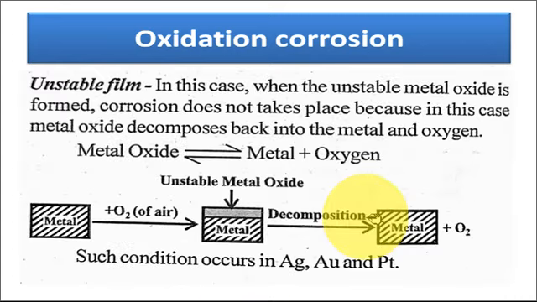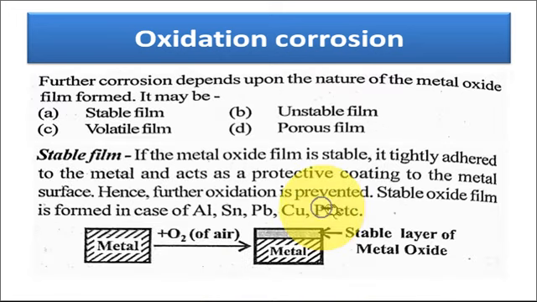So this is the example of silver, gold and platinum. Please correct it: platinum is from the unstable layer, not the stable layer.